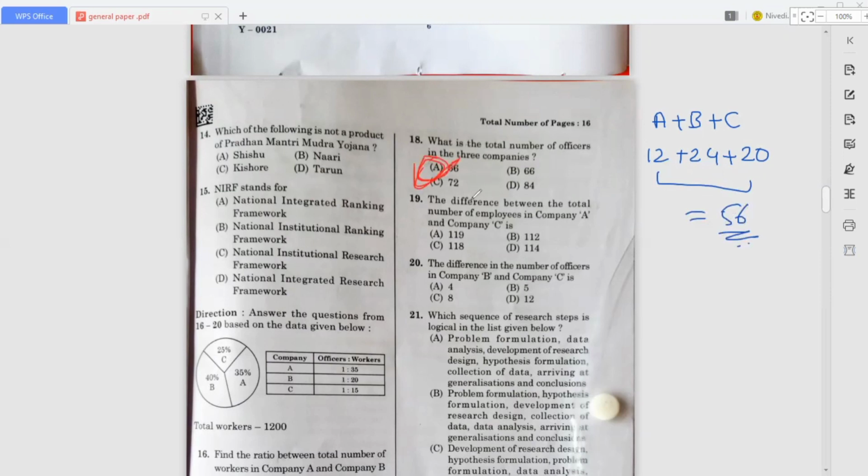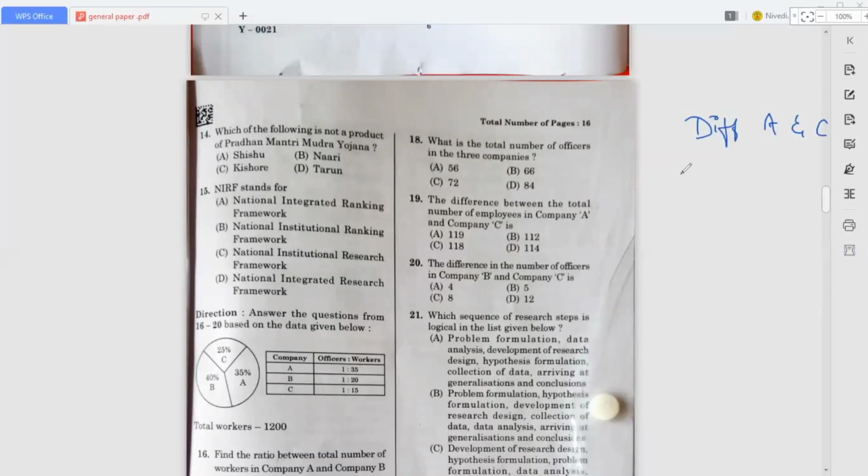So now move on to the next question. The difference between the total number of employees in company A and C. So difference is nothing but what we have to minus, right? So they are asking difference between A and C, means we have to minus C from A. Okay, so when it comes to the A company, the workers is 420, and the officers is 12.